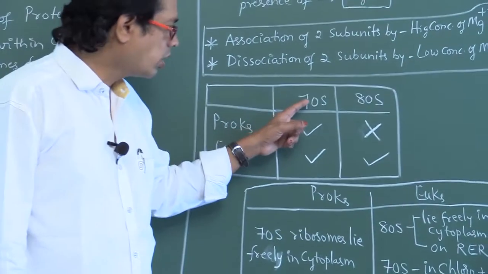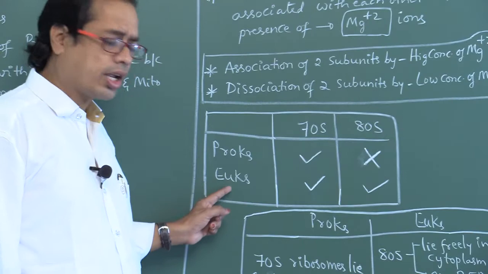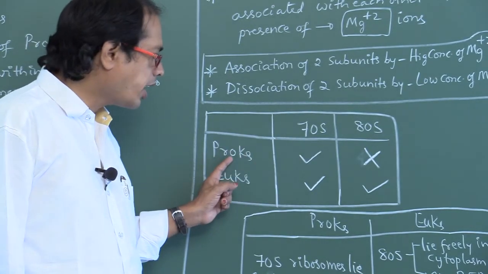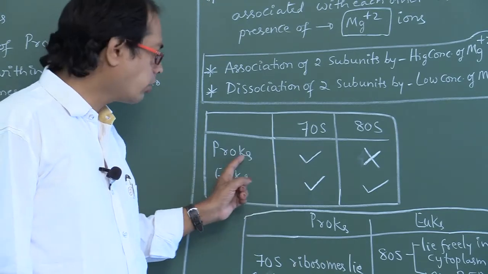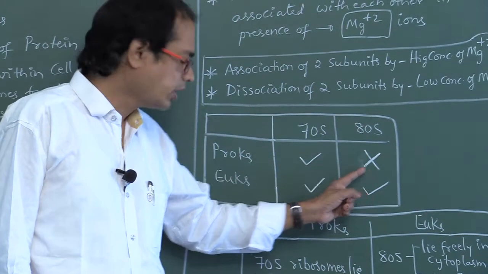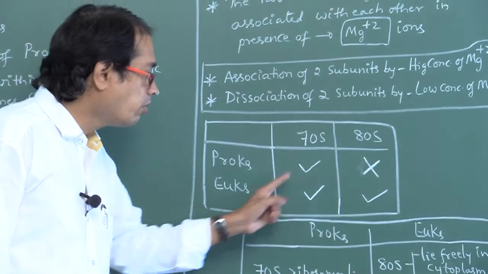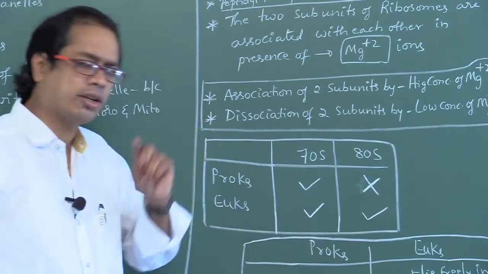Next. So, 70S, 80S, prokaryotes, eukaryotes. In prokaryotes, 70S ribosomes are present. In prokaryotes, 80S type of ribosomes are absent. Whereas in eukaryotes, both 70S and 80S ribosomes are present.